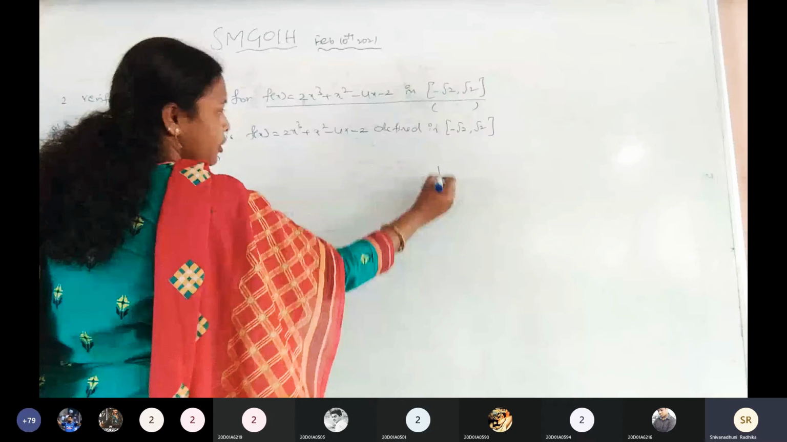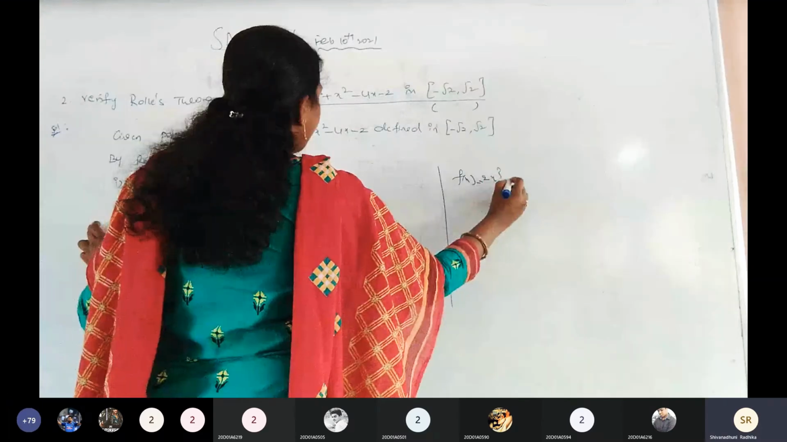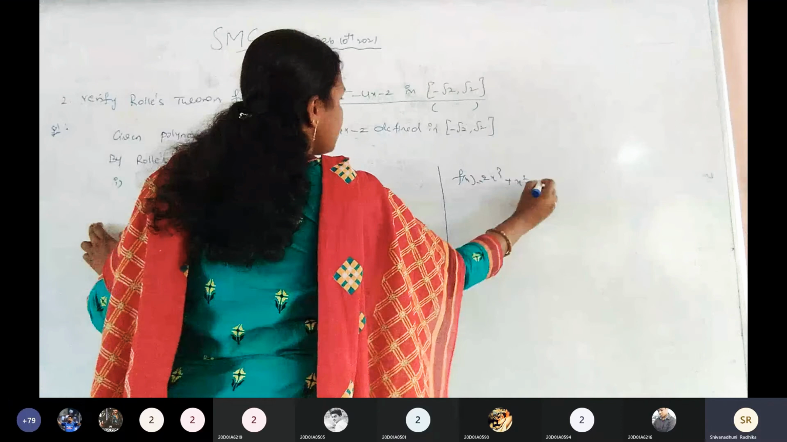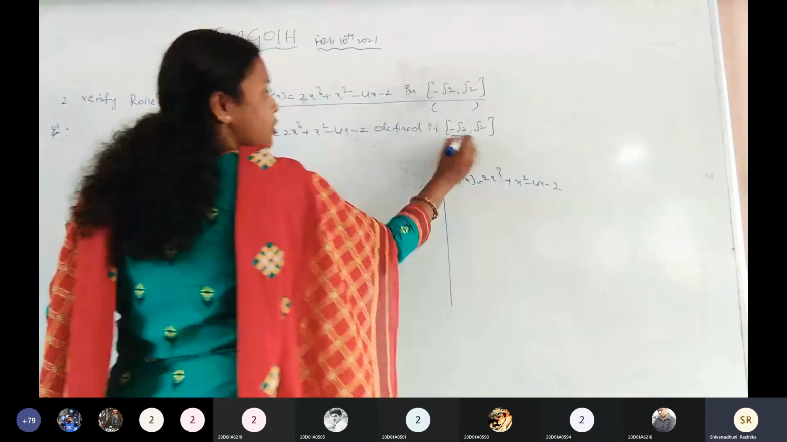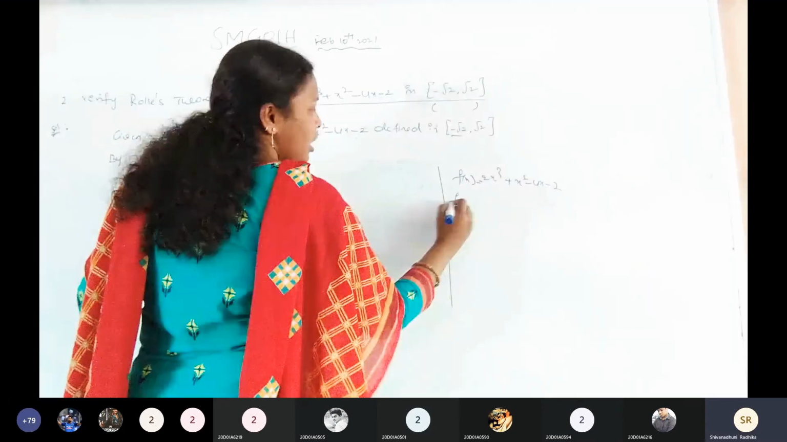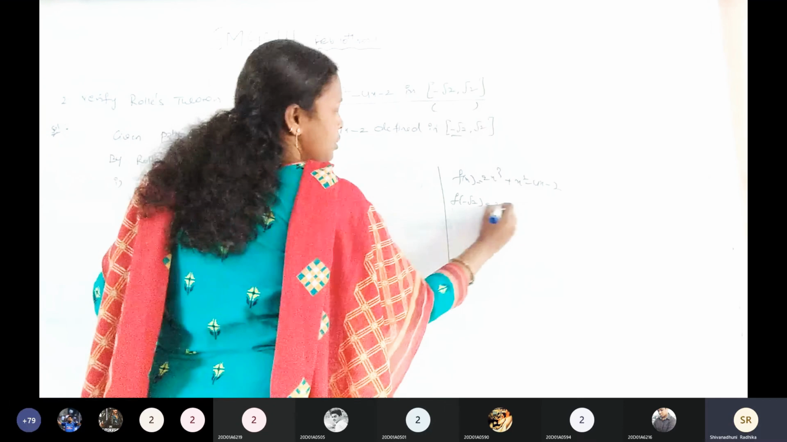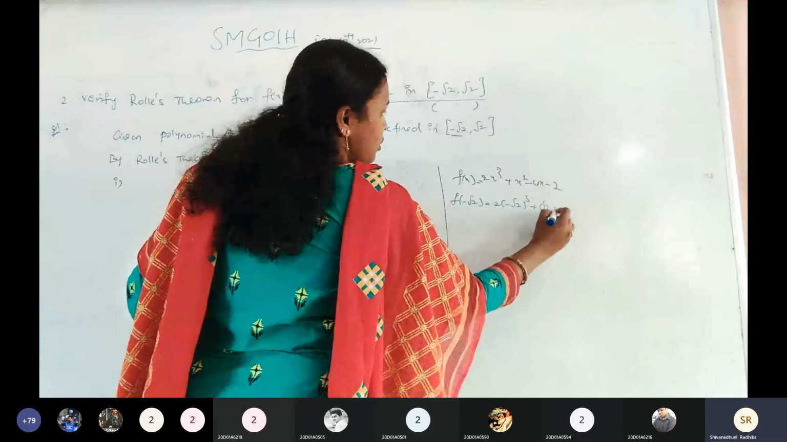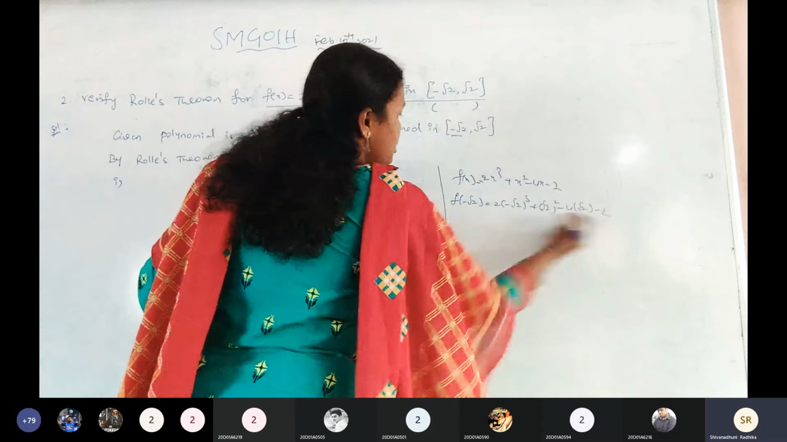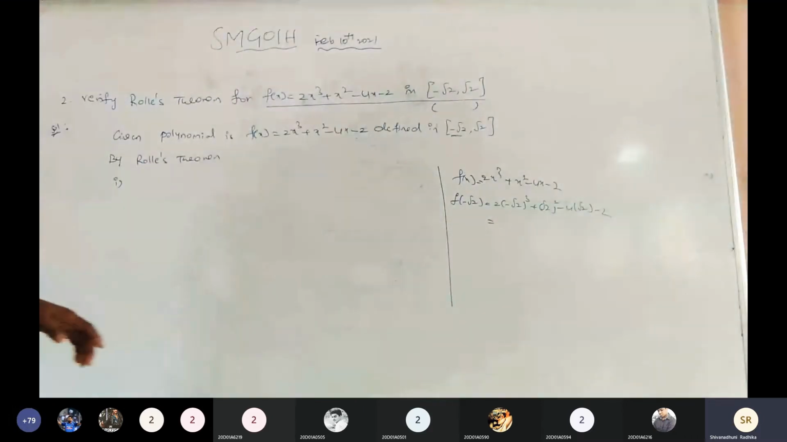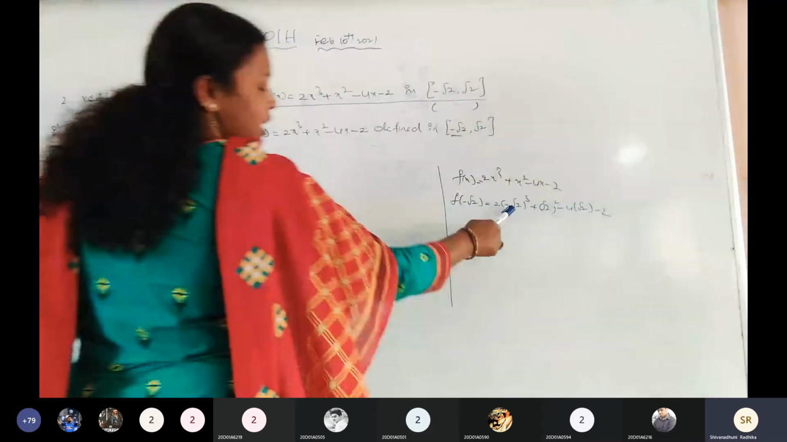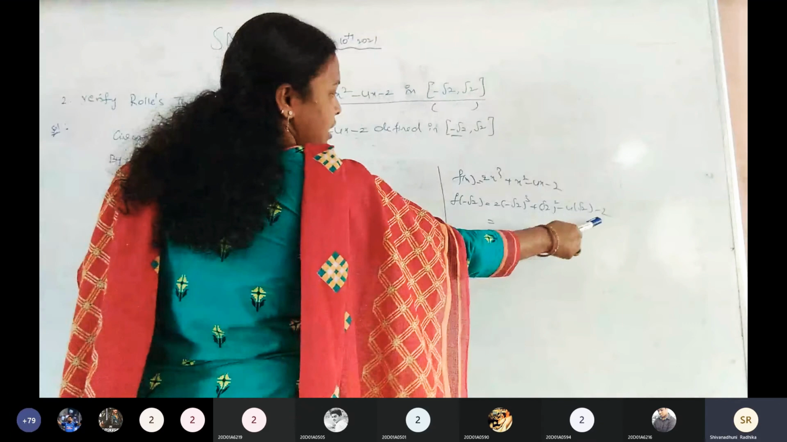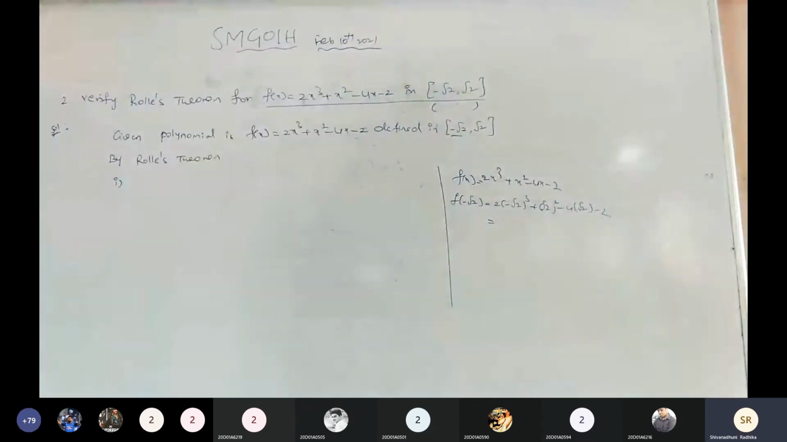What is f of x here? f of x equals 2x cube plus x square minus 4x minus 2. Again, I'm going to substitute minus root 2. f of minus root 2 is 2 into minus root 2 whole cube plus root 2 whole square minus 4 into root 2 minus 2. Is it clear? Now, by simplification and combined addition, do we get a finite value or an infinite value?